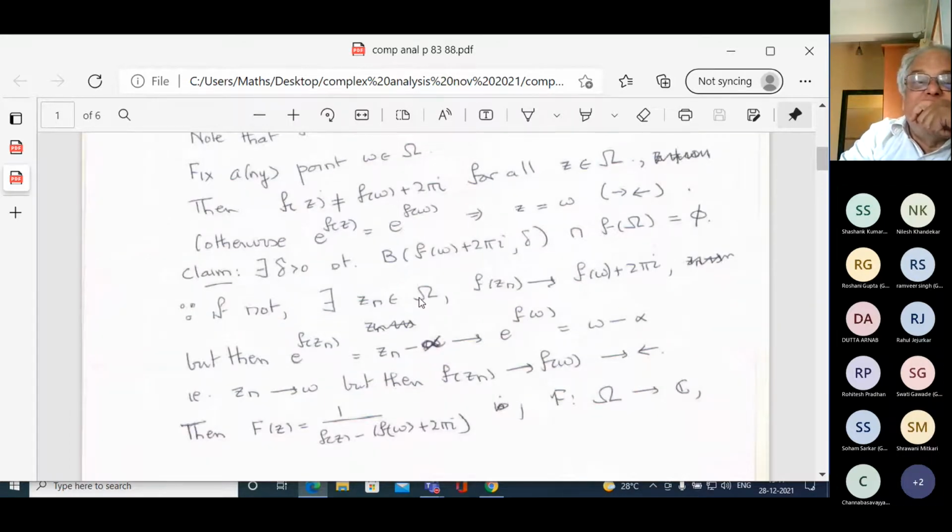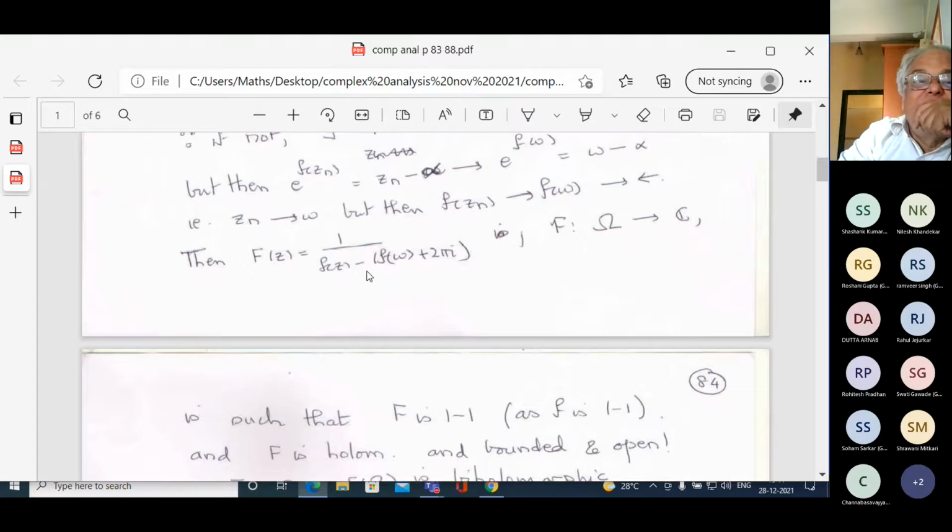There exists a delta such that this ball is empty, and therefore the distance of Fz from Fw plus 2 pi i, when z varies over omega, is at least delta. Therefore, 1 over Fz minus that point is less than or equal to 1 over delta, which is some positive number.